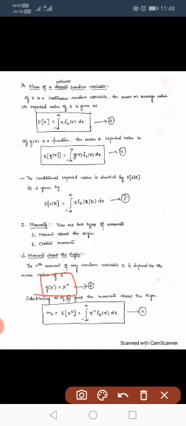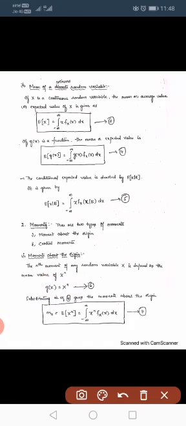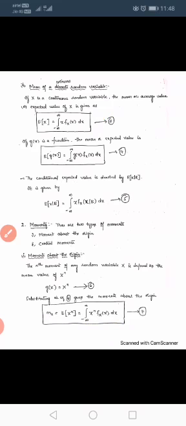Now here, by substituting this one, we get the expected value of the nth moment. It is denoted by mn, or it is the moment about the origin. Integral minus infinity to infinity, substitute here, integral minus infinity to infinity x power n fX of x dx.